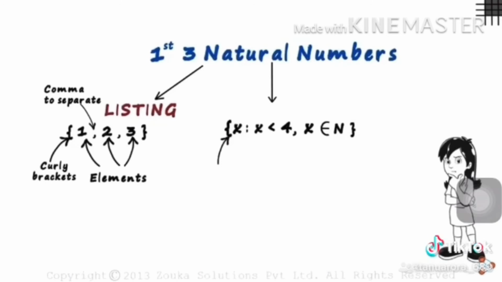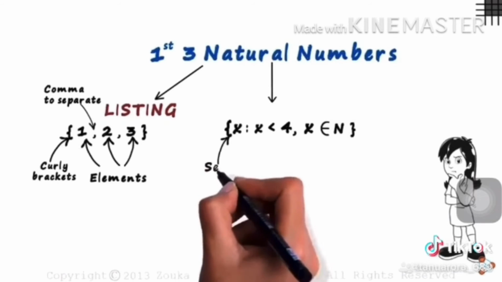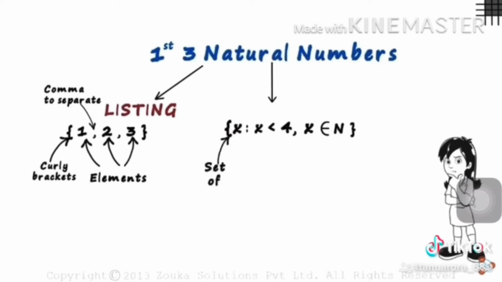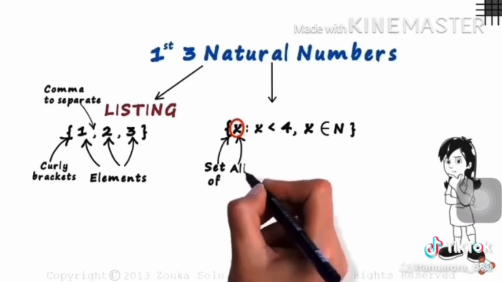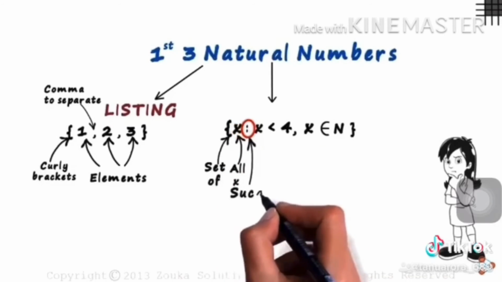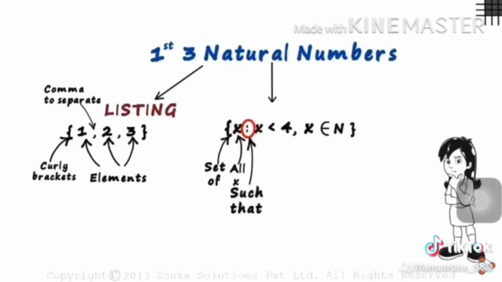The brackets have the same meaning. They tell us that what is written inside is a set. Now the next part is important. We have the variable here. We have named it x, but you can name it anything. So this can be read as all x. The colon means such that. This is the first new thing we learned here. A colon means such that. So this part is read as the set of all x such that. It means that we have a few conditions coming up.